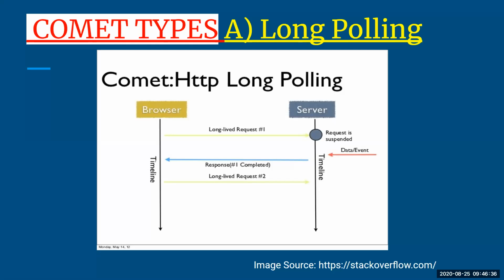But in the polling method, which we saw initially, even if there was nothing to send or nothing to receive, the client and server used to send each other messages. Connect poll, and it used to respond yes, yes, yes. So there was communication between the client and server even when there was no communication needed between them. That was not a proper usage of the network resources. So the best method here is long polling, where long polling refers to what?